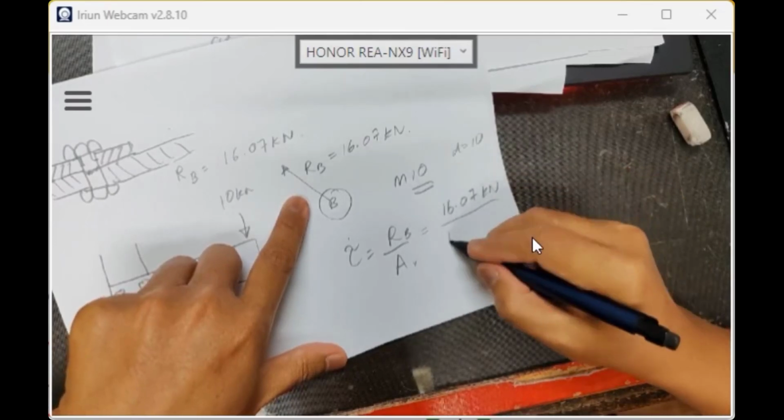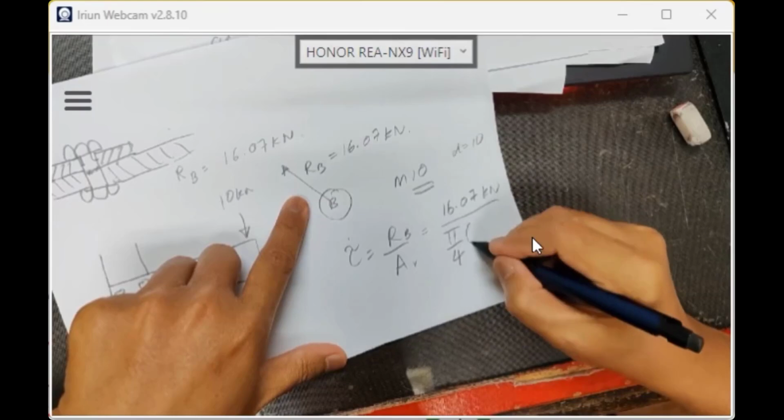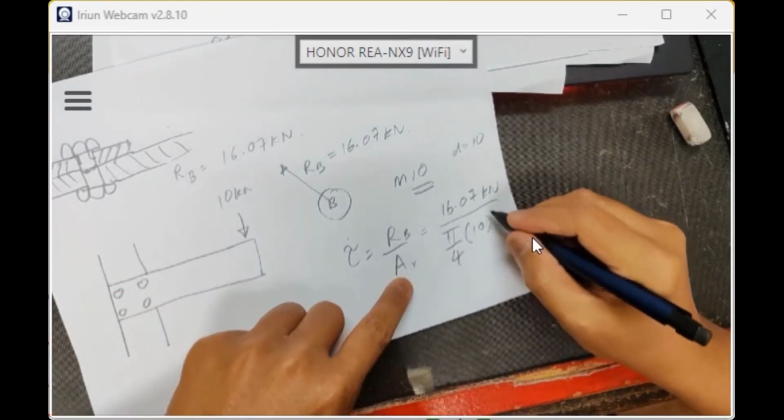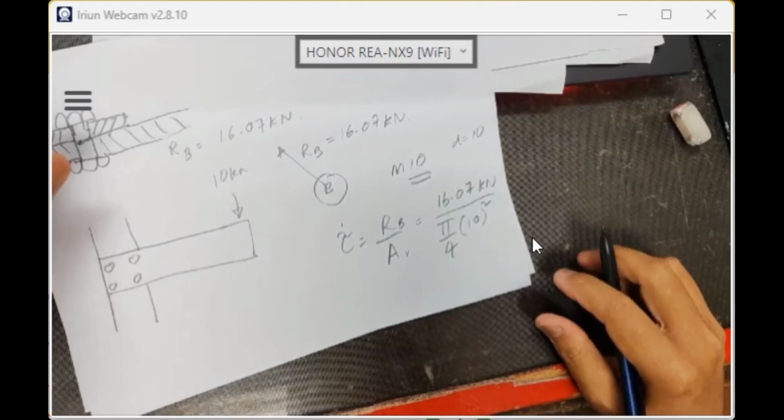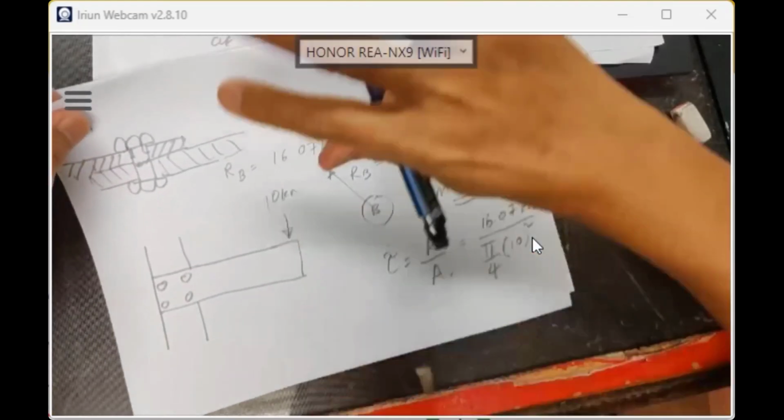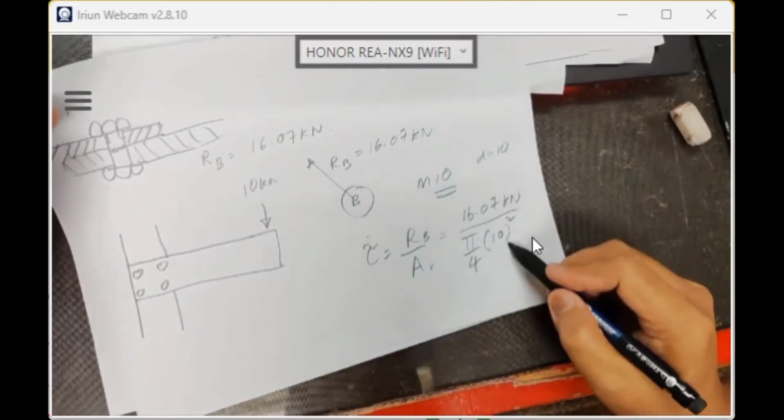What is the diameter of the bolt? Pi over 4, diameter of bolt is 10 square. Betul tak? Right? Because it's shear stress. 16.07 over pi over 4, 10 square.